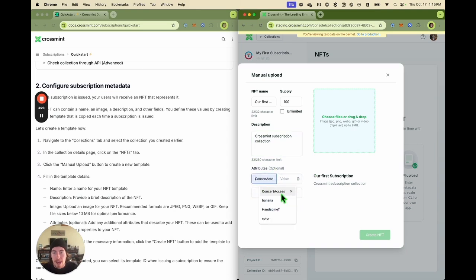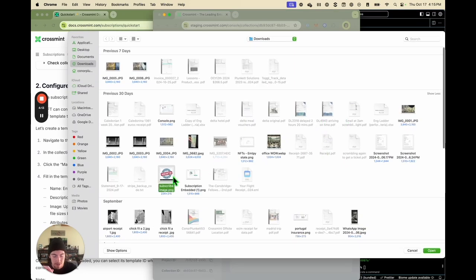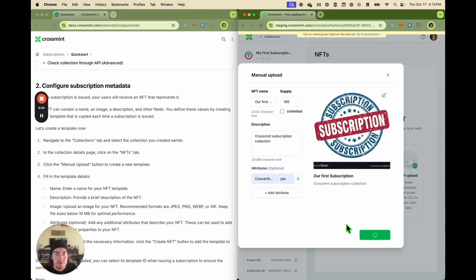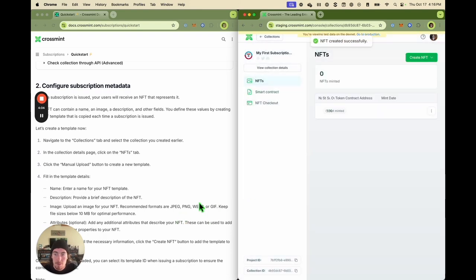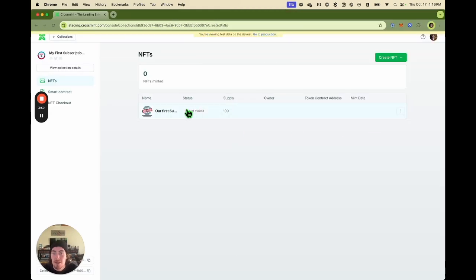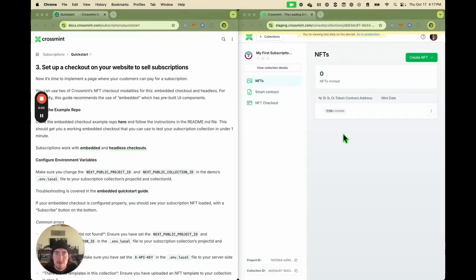And you can also add any sort of attributes you want to your subscription NFT. So say you want only certain people to have concert access. Well, in the template for the NFT, you can add that here. So we'll say concert access, yes. And then we'll pick an image for this. Perfect. And now once we're there, we can see that we have our first template for subscriptions ready to go. So we have our templates. We have our collection ready.